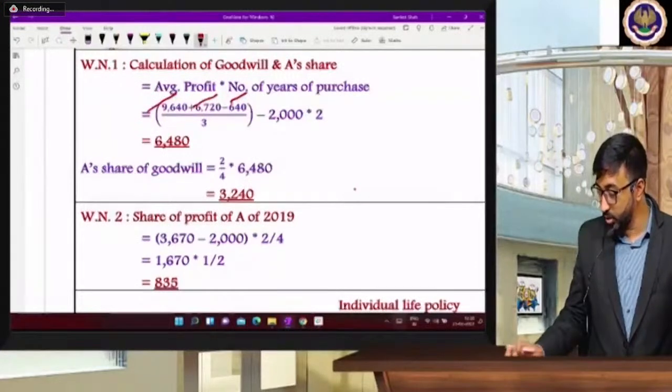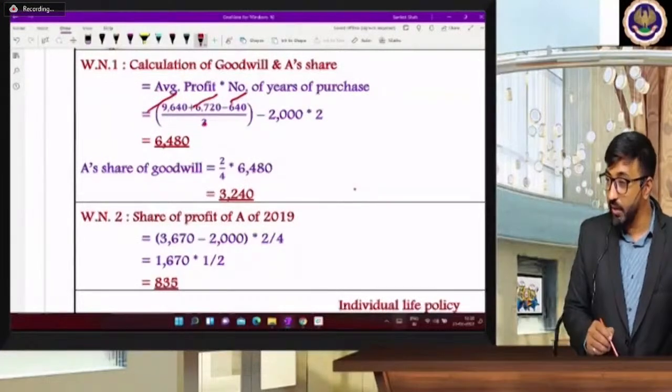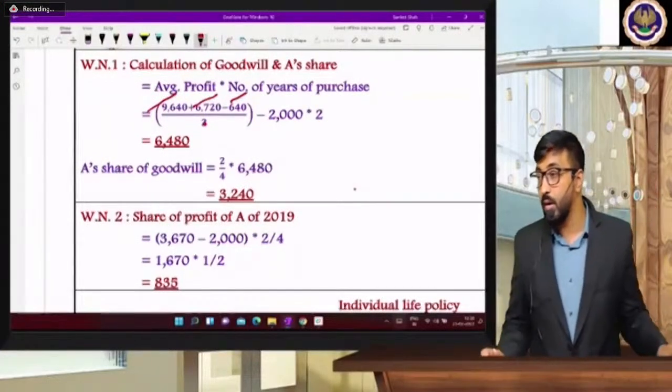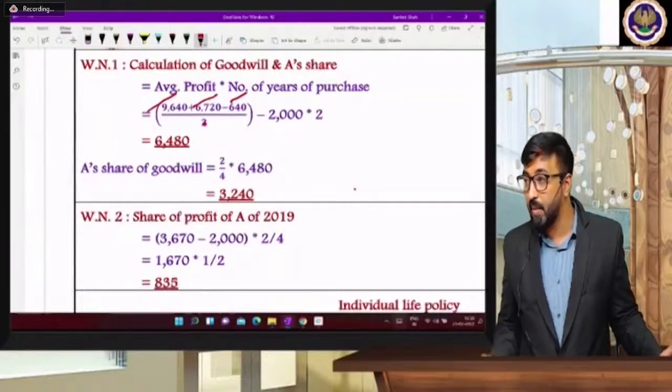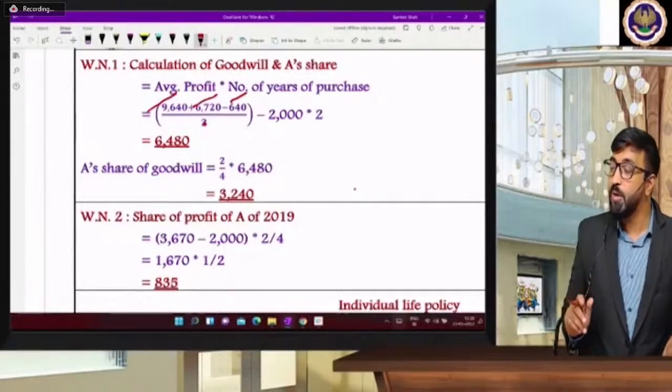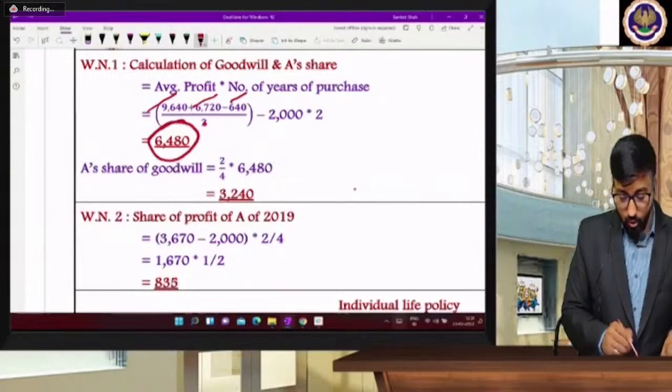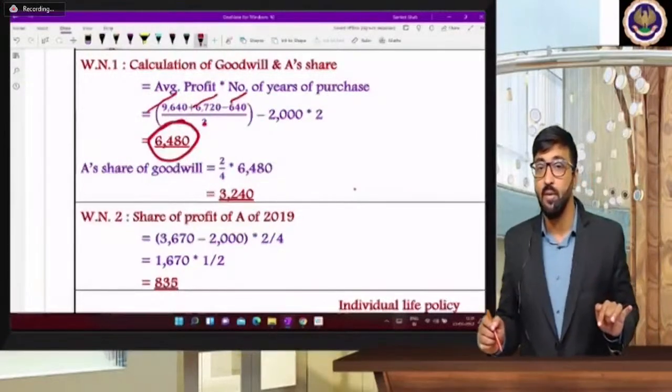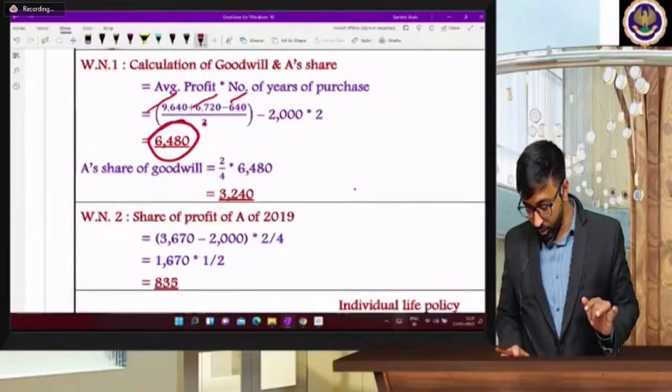Into 2 years of purchase, because it's given in the question. Goodwill is calculated on the average profit of last 3 years multiplied by 2 years, number of years of purchase. So 6480. 6480 is his share or total goodwill? Total goodwill. And what is his share? 2/4. Okay. So into 2/4.